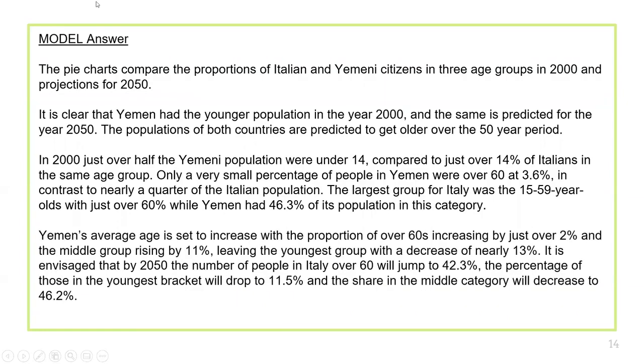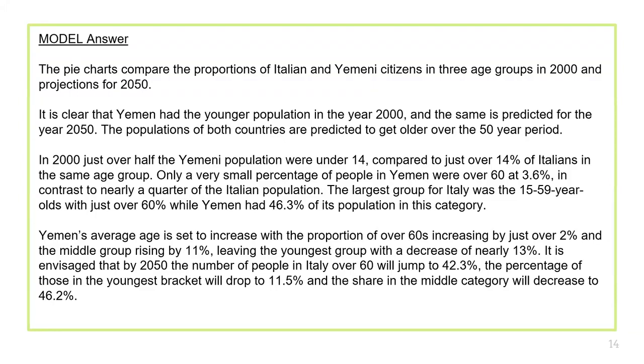And the second main feature, Yemen's average age is set to increase, with the proportion of over 60s increasing by just over 2% and the middle group rising by 11%, leaving the youngest group with a decrease of nearly 13%.